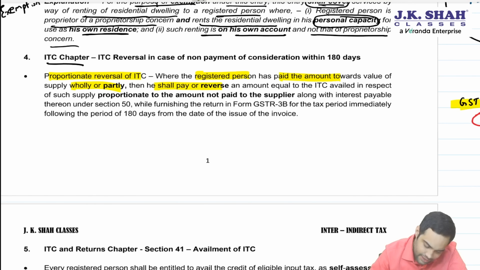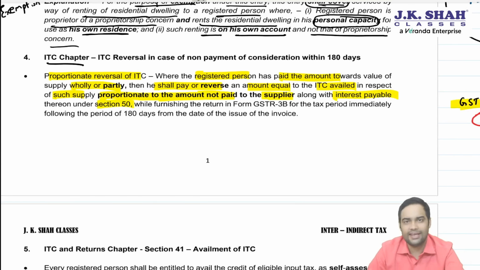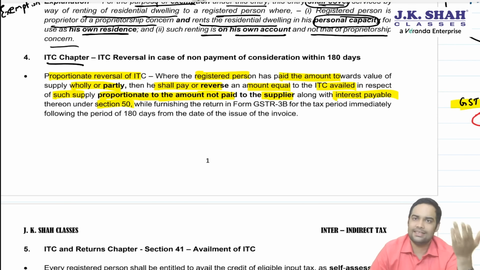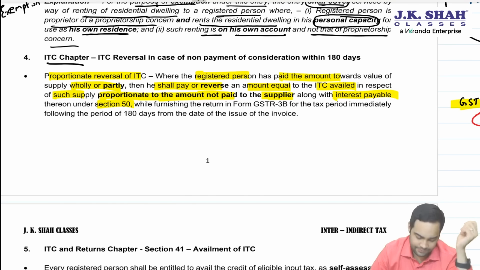Then he shall pay or reverse an amount equal to ITC availed of such supply proportionate to the amount not paid to the supplier along with interest payable under section 50. Interest is 18% per annum from the date of utilizing ITC till the date of ITC reversal.